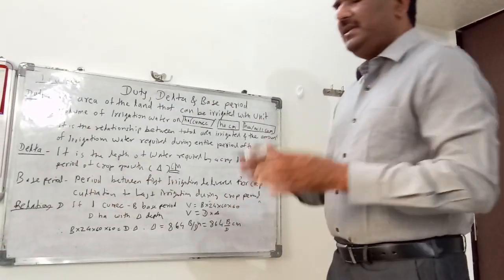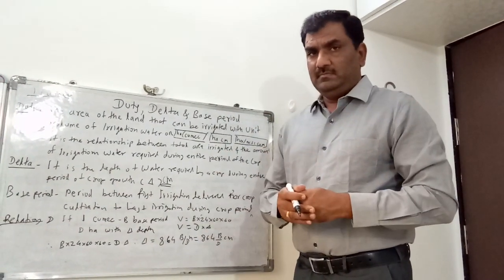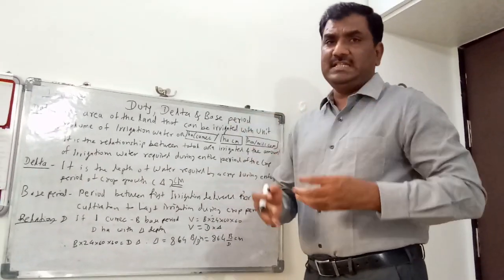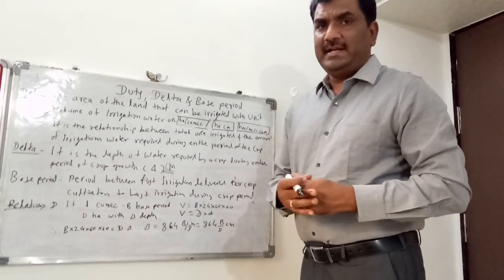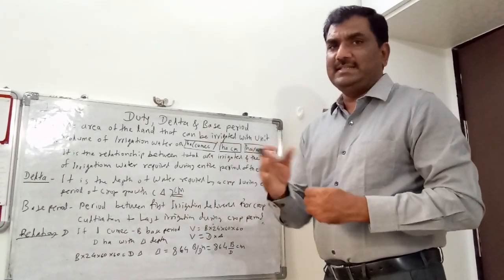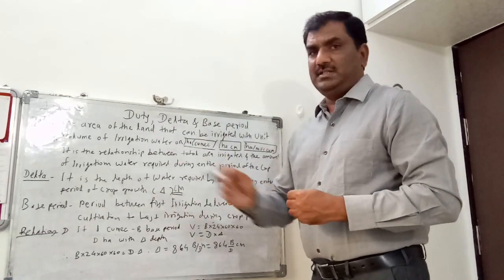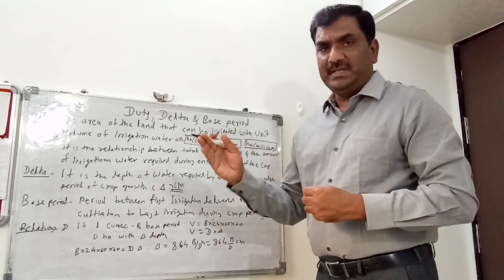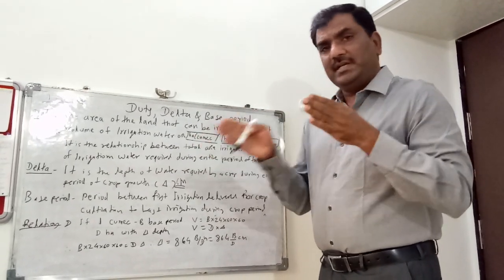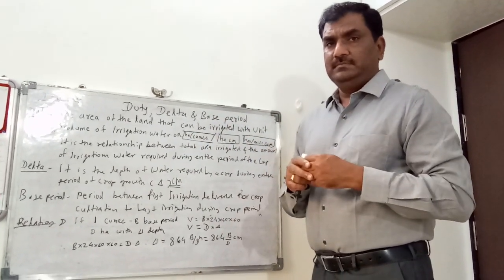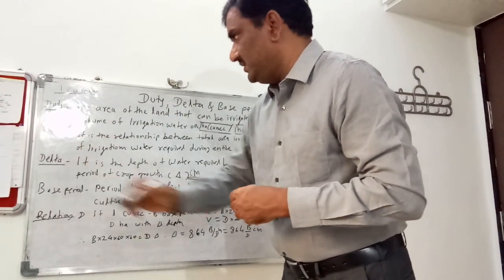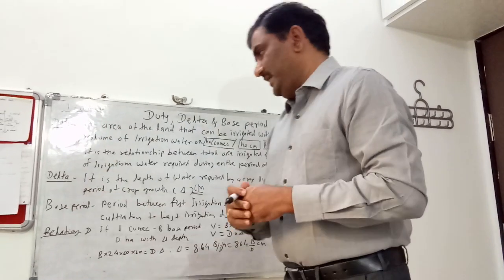Base period is the period between two irrigations. The first one is the first irrigation required for crop cultivation itself, meaning preparation of land or preparation for transplanting of the rice, like that, to the last irrigation of the crop growth period. So the period between these two irrigations is referred to as base period. So we have dealt with three definitions: duty, delta, and base period.